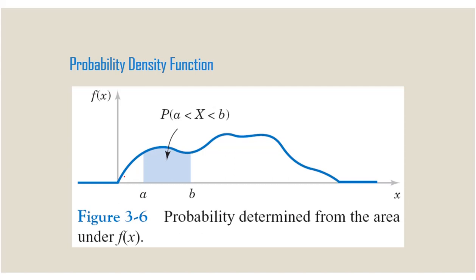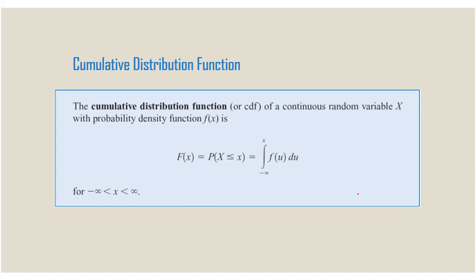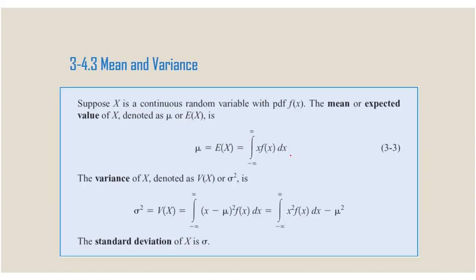This is the pictorial representation of PDF. Here we get a curve, but in PMF we get histograms. This is the CDF formula for continuous distributions. Probability of X less than or equal to x equals the integral from minus infinity to x of f of u du. Here you can use any notation except x, because we are already using x. If we use x here, we get some confusion, so we use this.